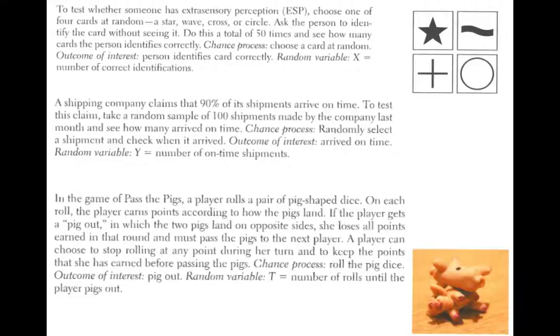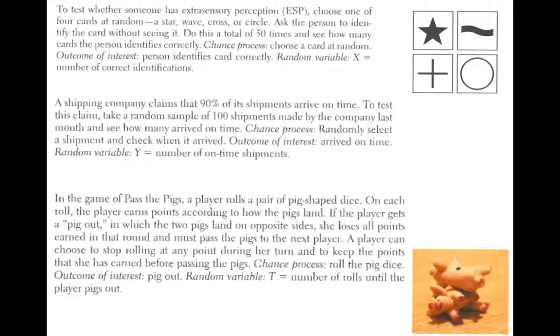The chance process here is rolling the pig dice. The outcome of interest would be the pig out. The random variable here would be the number of rolls until the player pigs out. Okay, so some random variables, like X and Y in the first two examples here, count the number of times the outcome of interest occurs in a fixed number of repetitions. That would be called a binomial random variable. So the binomial random variable is coming from a fixed number of repetitions. We're only choosing the cards 50 times. We're only taking a sample of 100 shipments.